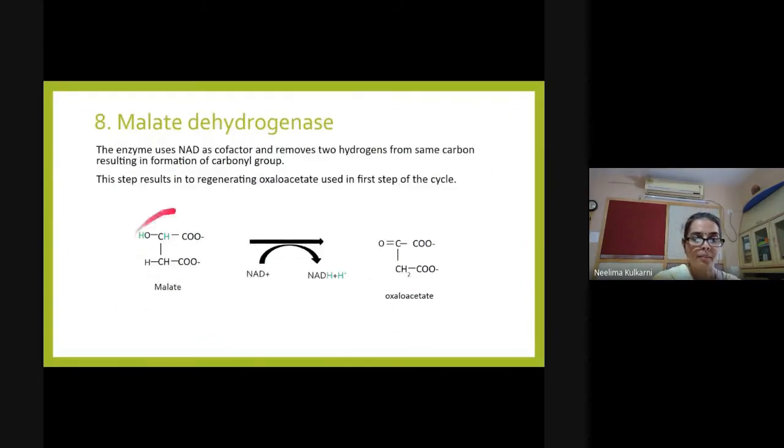If you look here, malate has H and OH attached to this carbon. The dehydrogenase removes hydrogen from the same carbon, hydrogen which is attached to this carbon and from the OH group attached to the same carbon. Malate dehydrogenase uses NAD, like the isocitrate dehydrogenase and alpha ketoglutarate dehydrogenase, and NAD is the coenzyme which accepts hydrogen. A double bond will be introduced here. This results in regeneration of oxaloacetate.